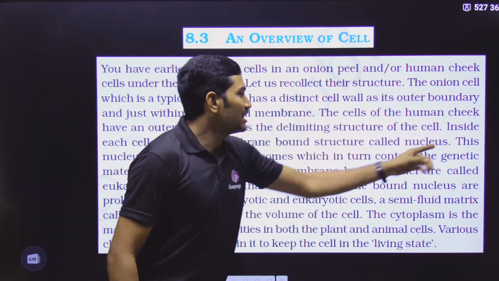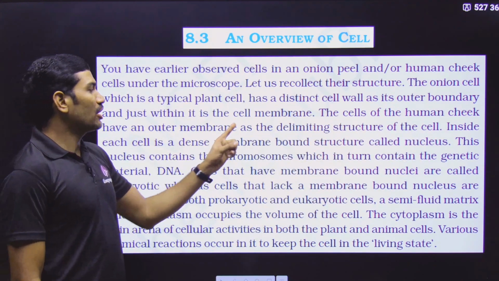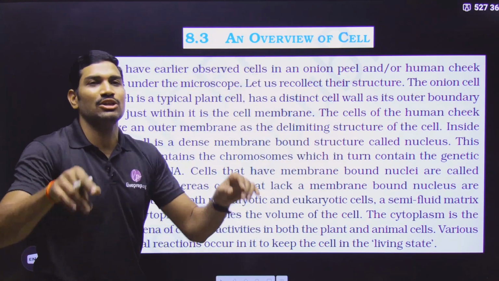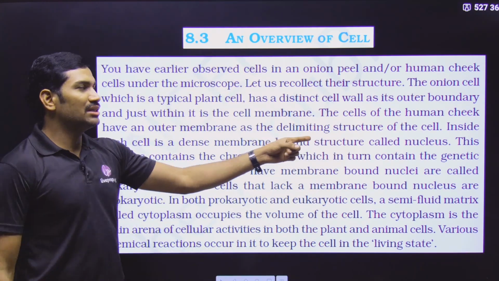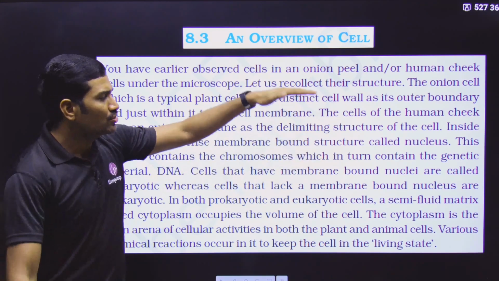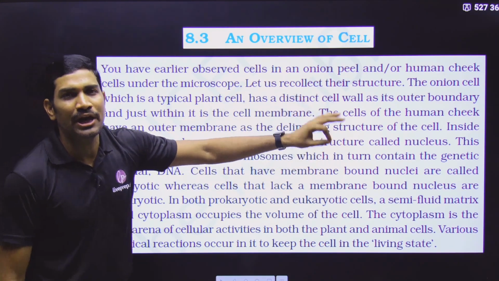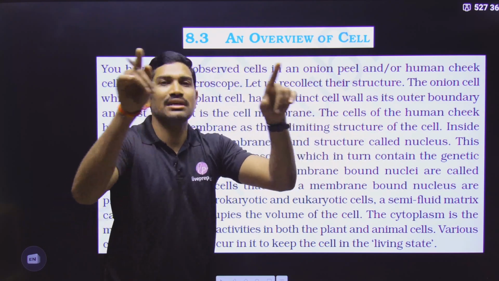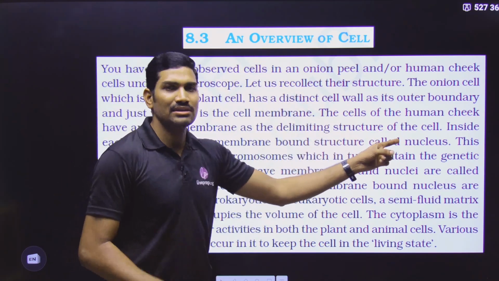And here the cells of human cheek have an outer membrane as the delimiting structure. What does delimiting mean? This is the outer limiting structure, that is the outer boundary. That delimiting structure is called the plasma membrane. So in the case of animal cells, there is a membrane called the plasma membrane that is acting as the limit for the cell. So that is acting as the boundary.